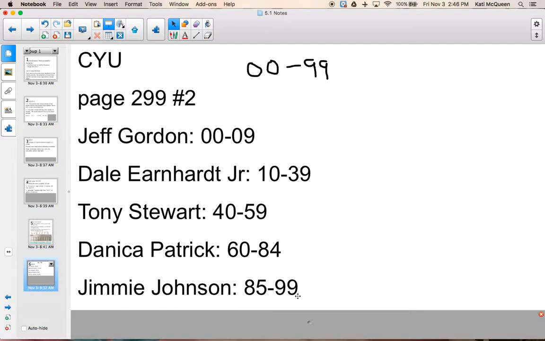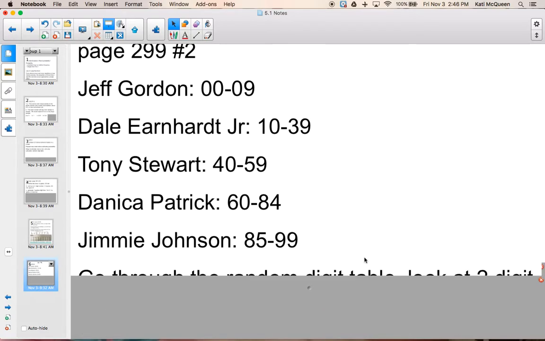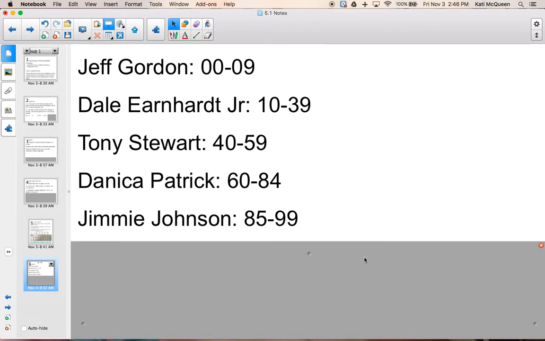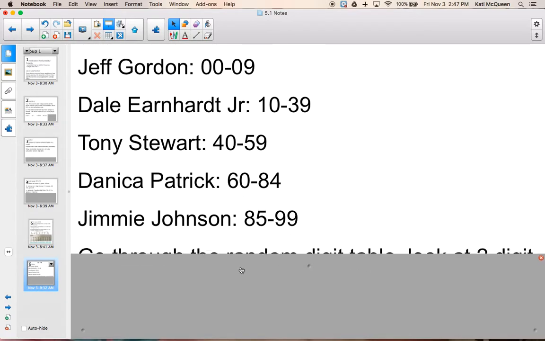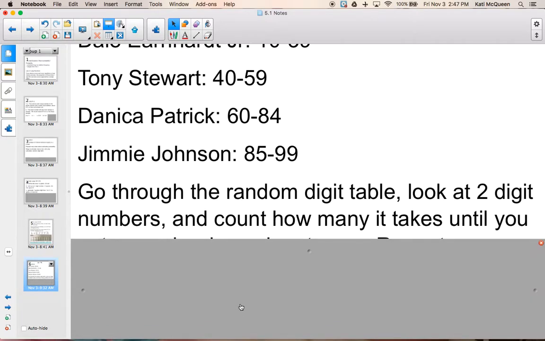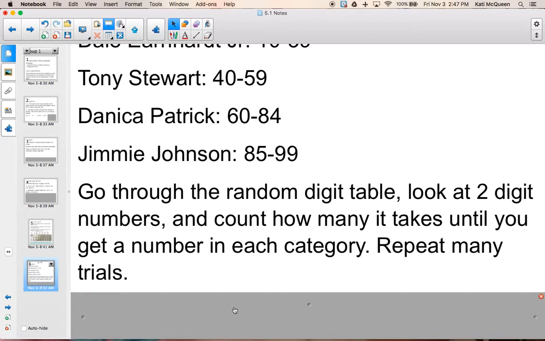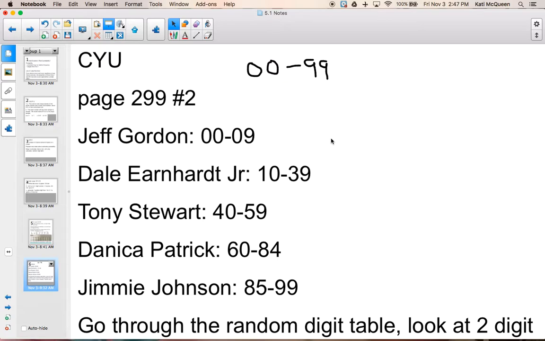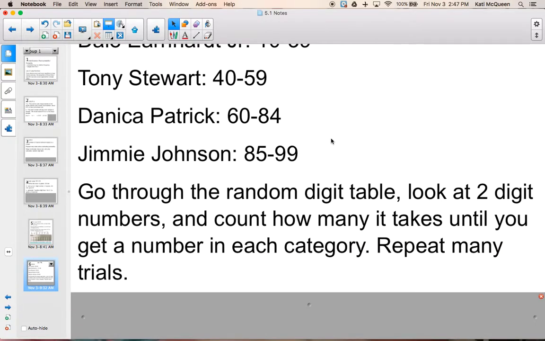Okay, so how would I simulate to estimate the chance that a fan would have to buy 23 or more boxes to find the full set? So what I'm going to do is on that random digit table, I'm going to look at 2 digits at a time. That's going to be my number. So look at 2-digit numbers and count how many it takes until I get a number in each category. Okay, so I would want to repeat many trials. So what I'm recording here, this isn't like a tally one like the last one. I would be recording a number.